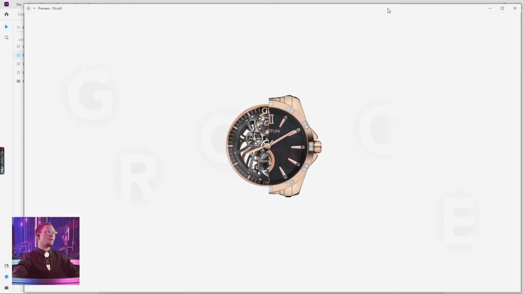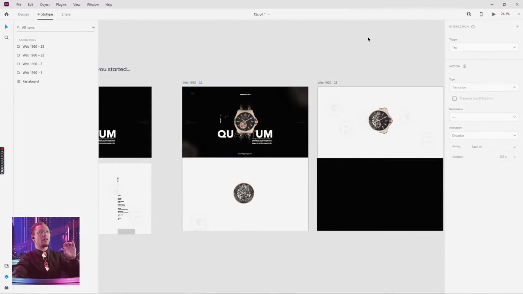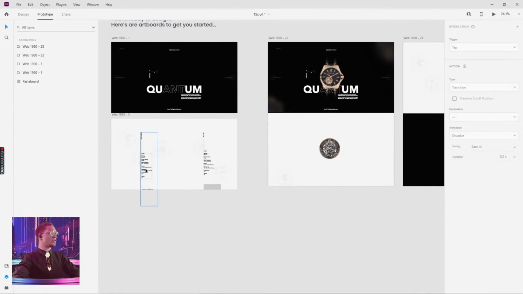Boom. There we go. Piece by piece, ladies and gentlemen. Same concept, new assets. That's all we have to think about. Okay? Before and after. And if we wanted to, we are only doing one scroll today, but you would repeat the same concept over and over as you add different layers. We'll add 2 more pieces of the puzzle here.